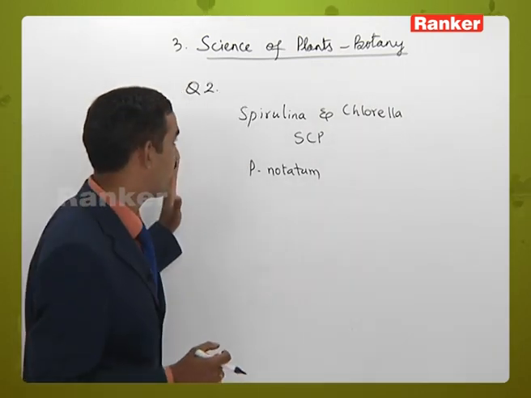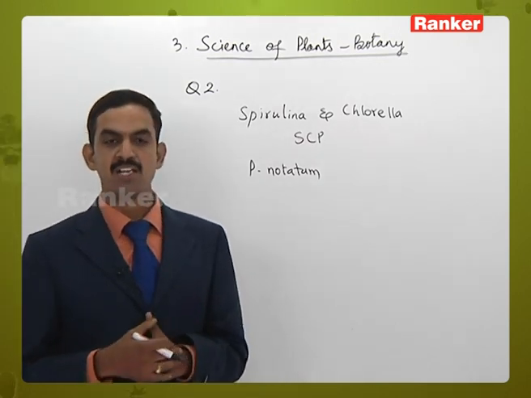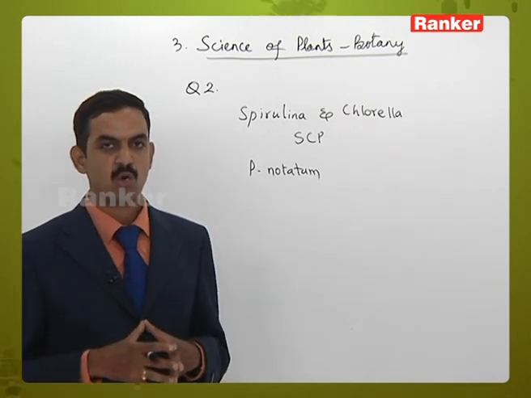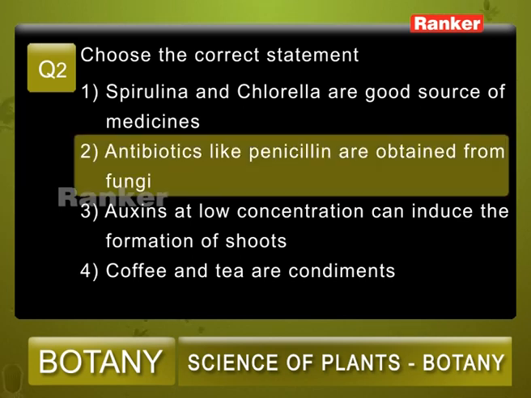Out of the four given statements, the second statement is correct, that is, Penicillium notatum is the one which produces an antibiotic called penicillin. Question number 2, the correct answer is 2.